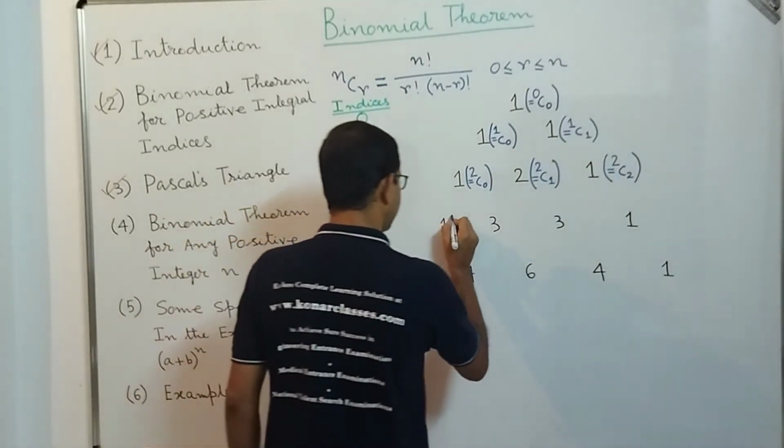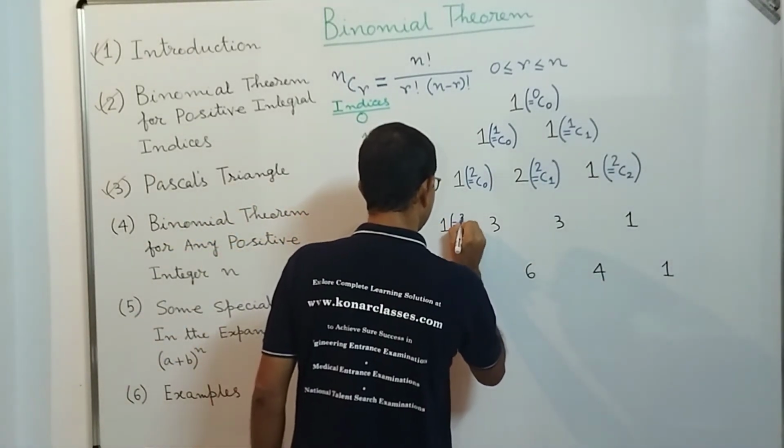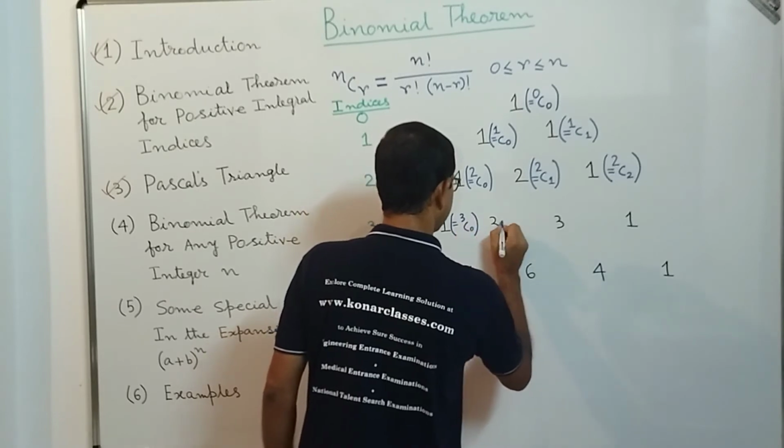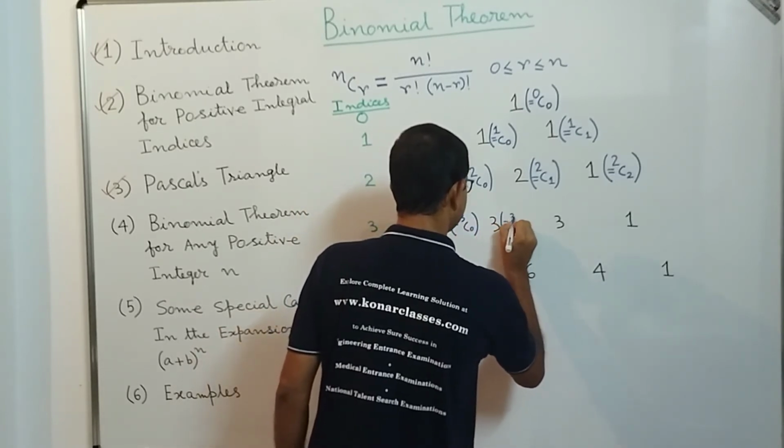Similarly, for 3, what can we write, dear students? This is equal to 3C0. This 3 we can write as 3C1.